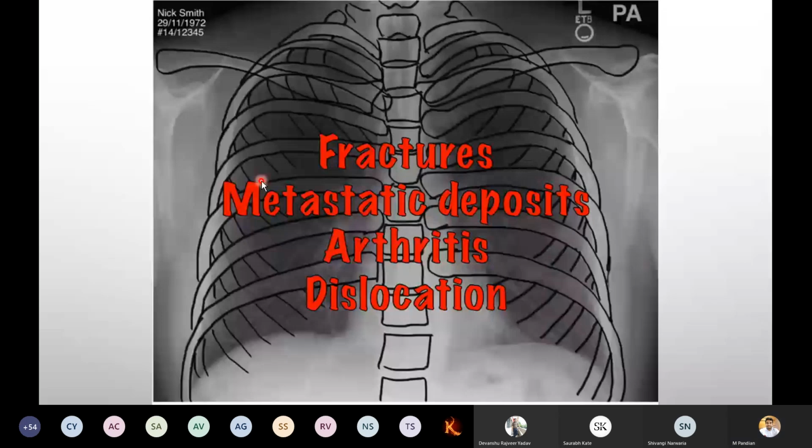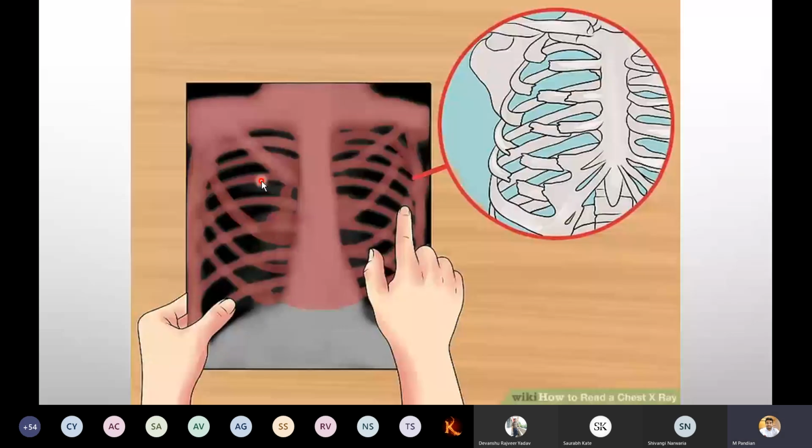Now, fractures, metastatic deposits, arthritis and dislocation, everything we can check in this X-ray. Here you can see, if there is any fracture in the ribs, before opening the thorax we can take one X-ray to examine which level it is and what the severity of the particular injury is.